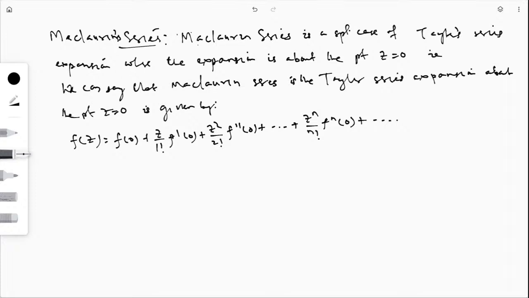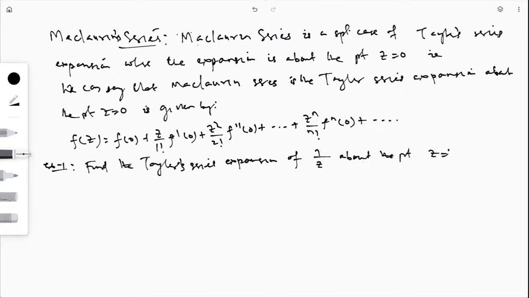So now we will do some problems. First, I will do a problem. Example 1: Find the Taylor series expansion of f of z equal to 1 by z about the point z equal to 1. Okay, this is my question.